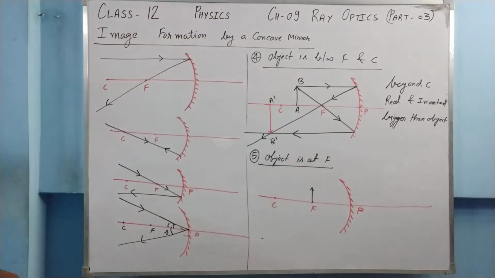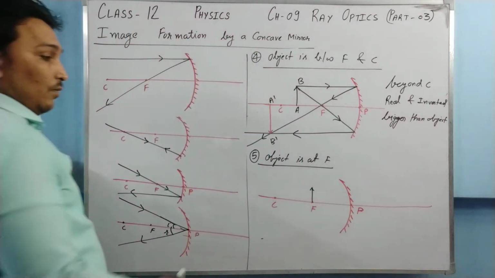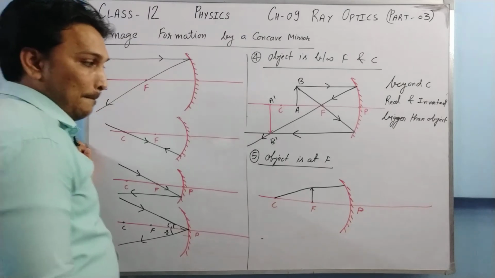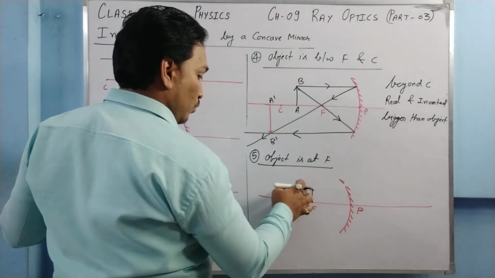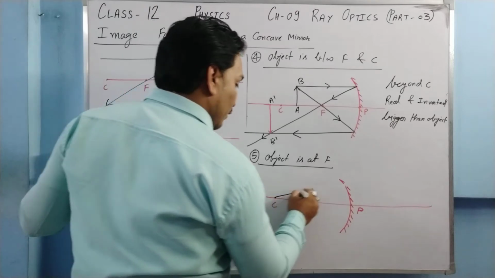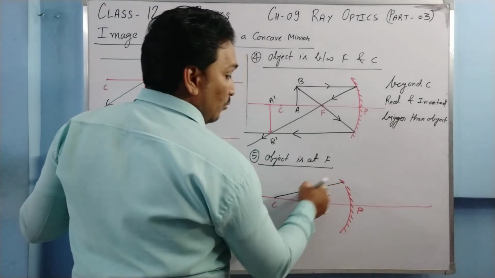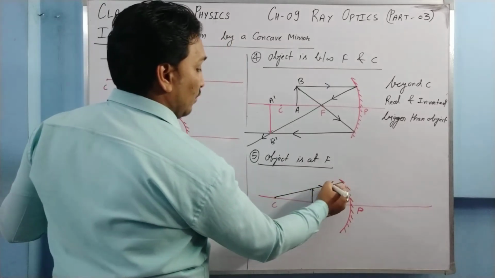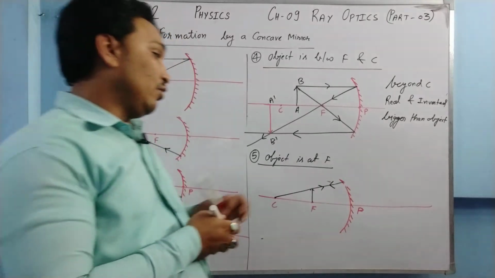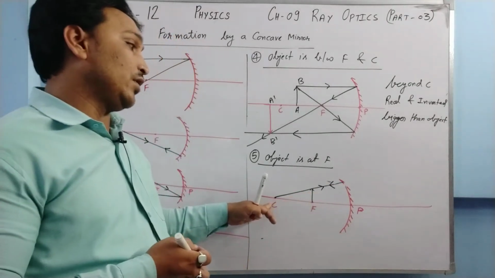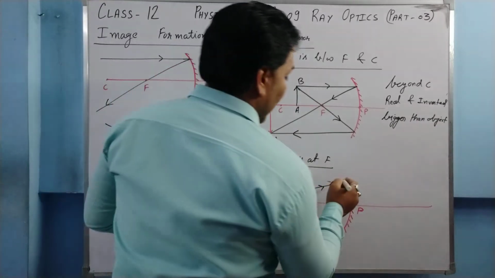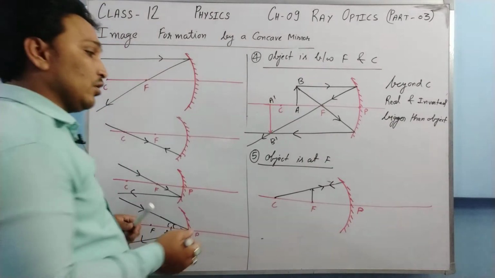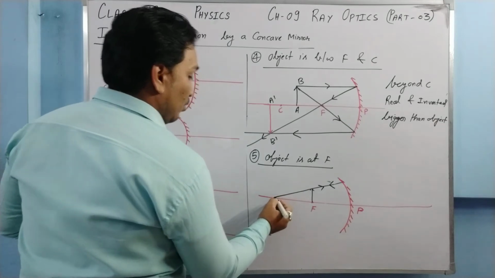Now I'm going to use the center of curvature one. From the object, if a ray of light is going in the manner that, extended behind, it passes through the center of curvature, then what happens? The ray of light goes like this. Since it is through the center of curvature, it will retrace its path. Why is it so? Because it falls normally on the mirror, and because of that, it retraces its path. It passes through C only.